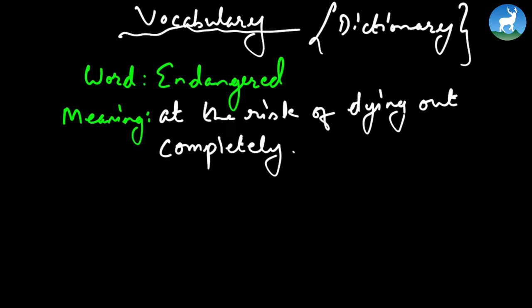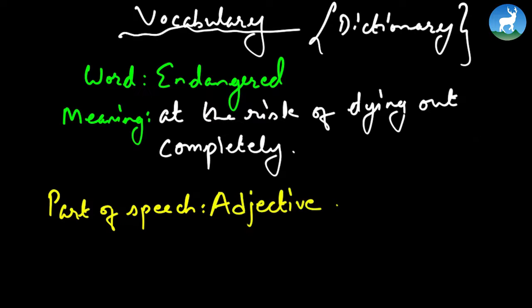Once we come across the word meaning, we go for the part of speech, that is, whether it's an adjective, adverb, and so on. It is always hopefully given next to the word, so it is easier for you to find. Endangered, its part of speech is adjective. In the dictionary they usually write it as ADJ for adjective, ADV for adverb, N for noun, and V for verb.